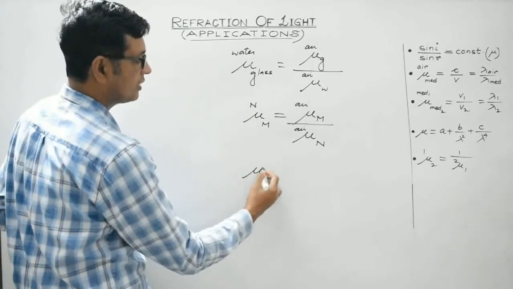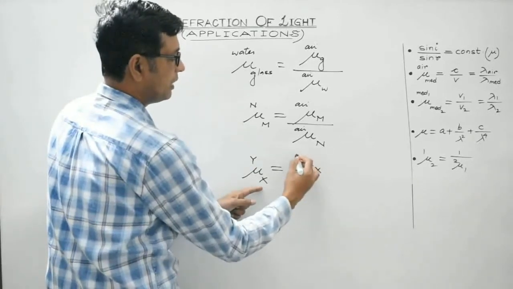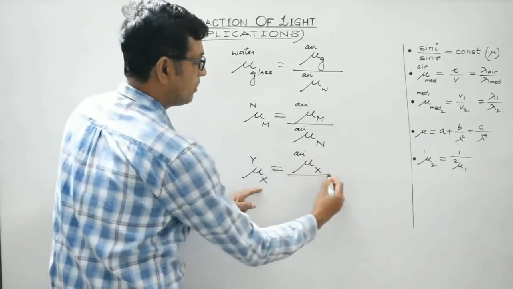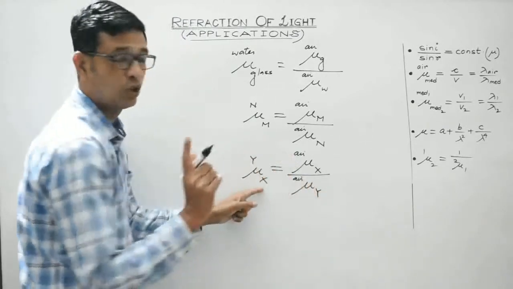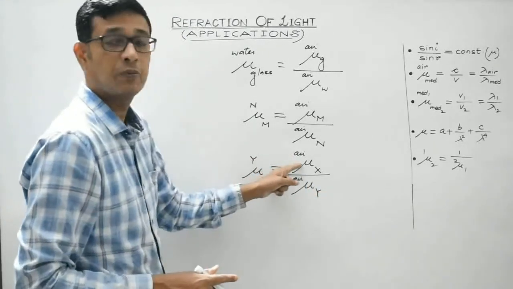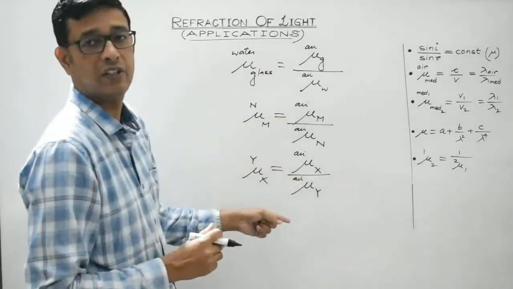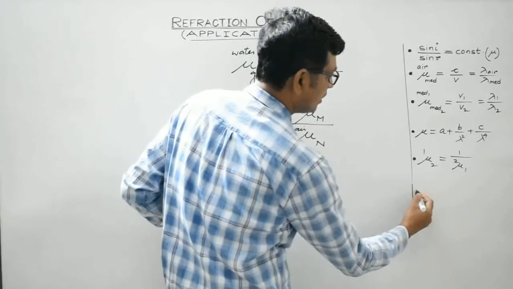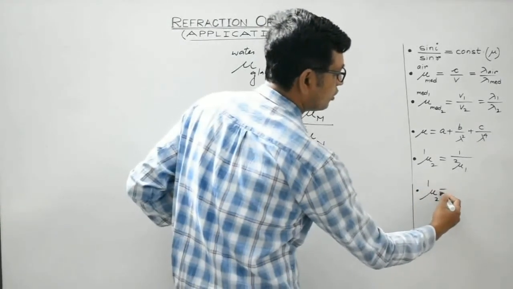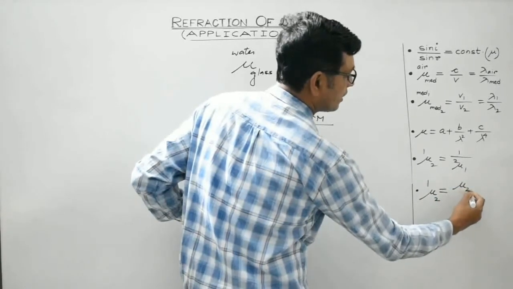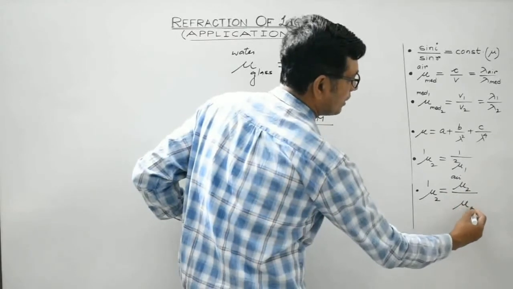The refractive index of X with respect to medium Y will be the absolute refractive index of medium X divided by the absolute refractive index of medium Y. Absolute means with respect to air or vacuum. So this is another very, very important formula. The refractive index of medium 2 with respect to 1 is equal to the absolute refractive index of medium 2 divided by the absolute refractive index of medium 1.